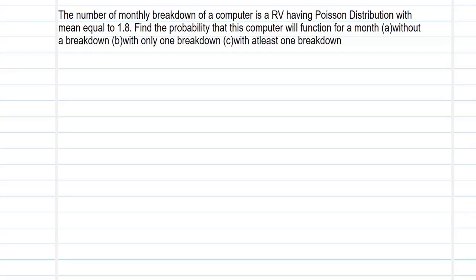The point to note, dear: the mean of the Poisson distribution has been given as 1.8. The first and foremost thing to note is that it is going to follow a Poisson distribution. So x follows a Poisson distribution with mean lambda, and the lambda value has been given as 1.8, because we know that the mean is the same as lambda, 1.8.